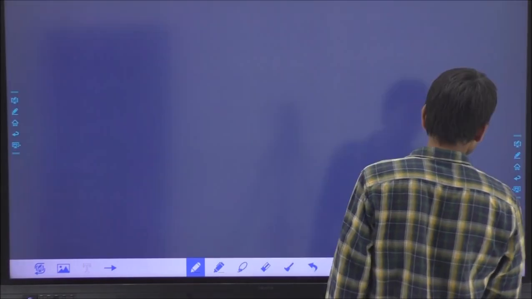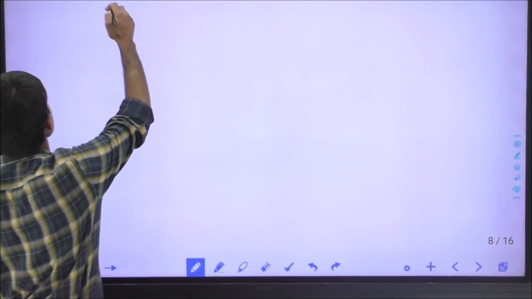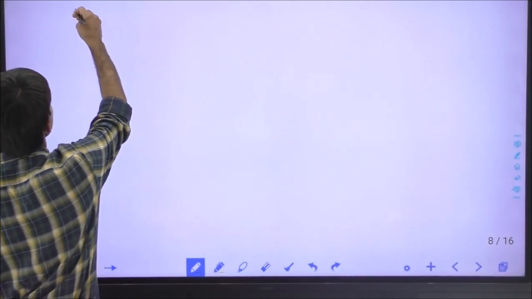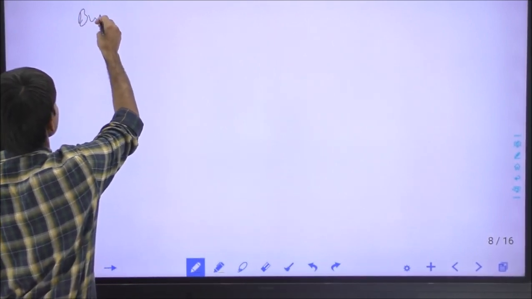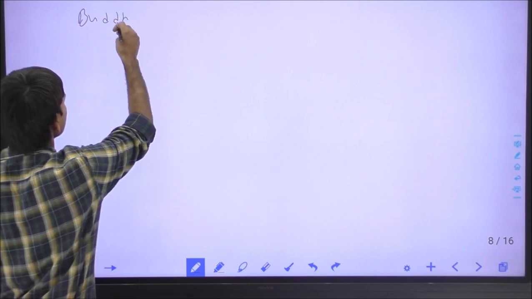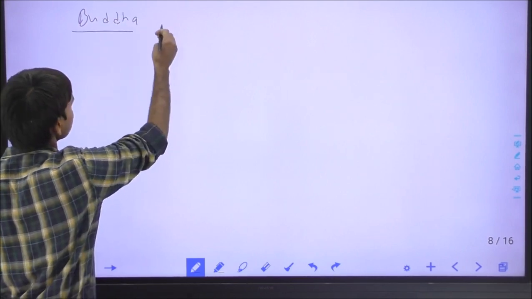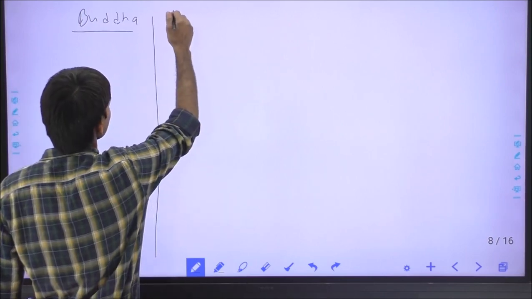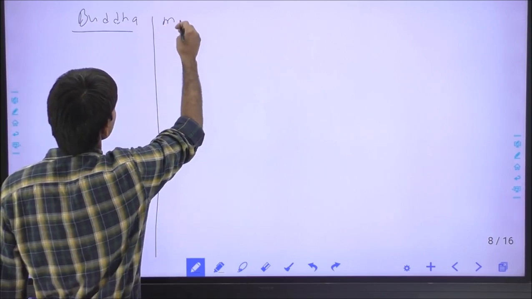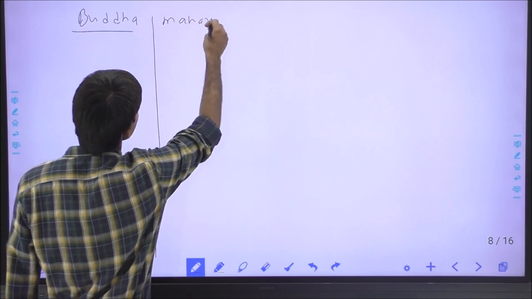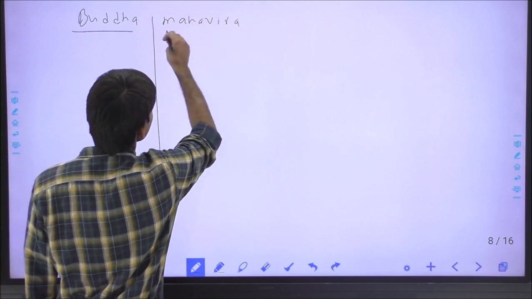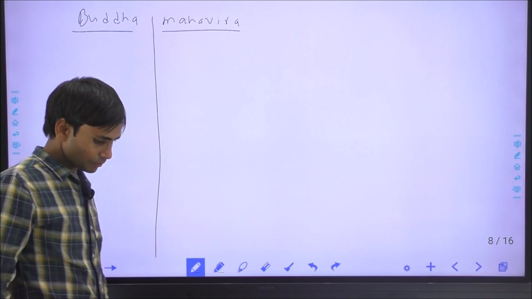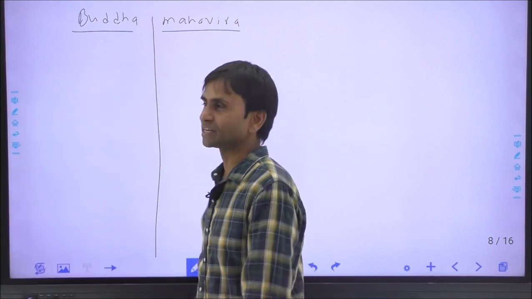Now the second topic is Mahavir Swami and Gautam Buddha. So this is a very important topic. Buddha and Mahavir Swami are large topics, so we will cover the topic in various dimensions. Buddha and Mahavira. First, some information we must know through the comparison.